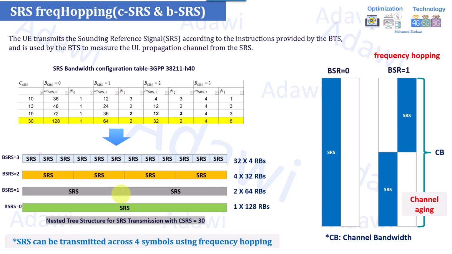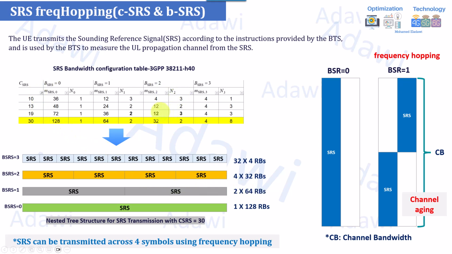One last part to highlight is that we have a different combination of parameters, two parameters to control the frequency hopping. Usually the vendor or the implementation makes it based on a switch or specific thresholds, but just to explain the standard itself, you have something called BSRS and something called MSRS. For example, BSRS 0 is the default one, where you transmit over the complete bandwidth. If you change BSRS to 1, 2 or 3, as you can see, for example BSRS 1, this will split the bandwidth over two symbols. Instead of 128, it will transmit 64 resource blocks in the first symbol, and 64 in the second symbol. And you have different combinations, as you can see.